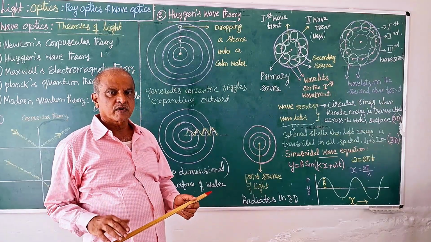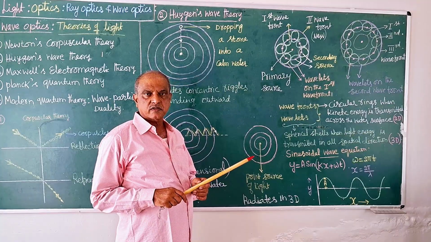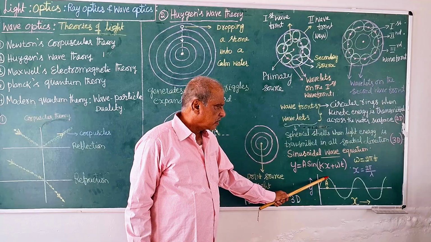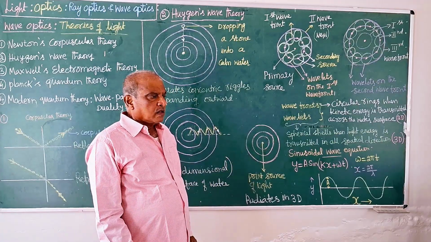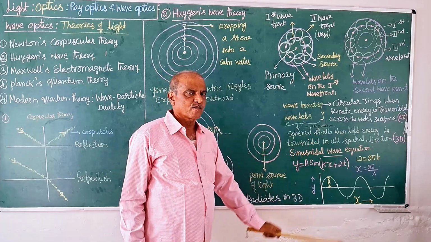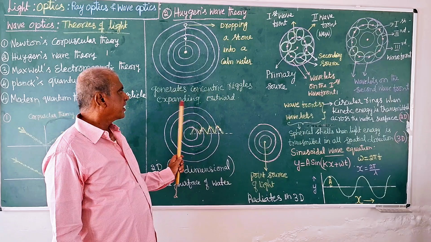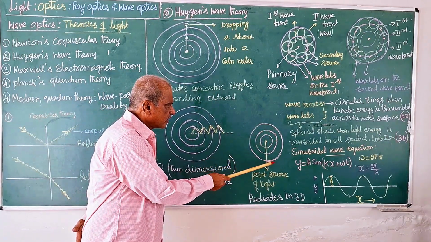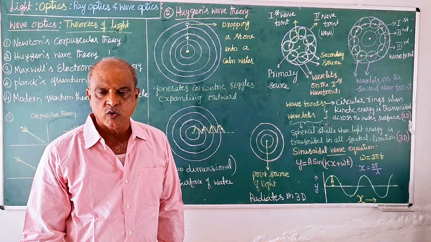But the material remains at the same place. It only produces oscillation, changing its position from the equilibrium position, oscillating in one direction, then the other, in 3 dimensions. That is why the ripple is a spherical shell. Here, concentric shells are numerous and expanding outwards, one after the other, and keep expanding outward.